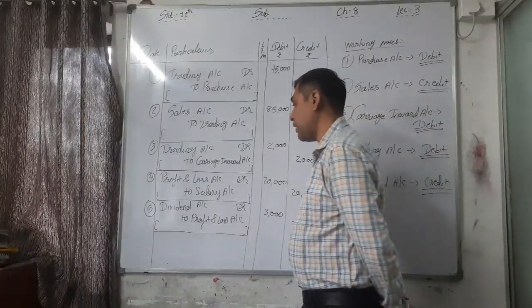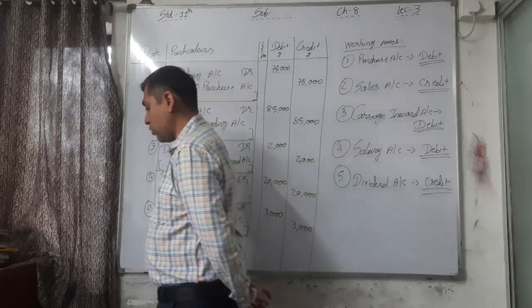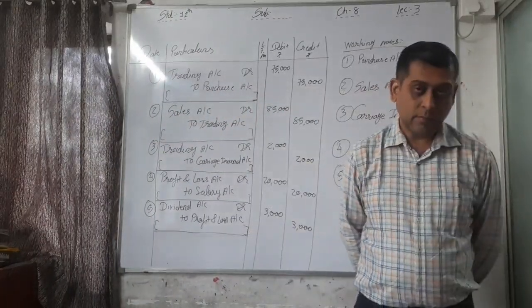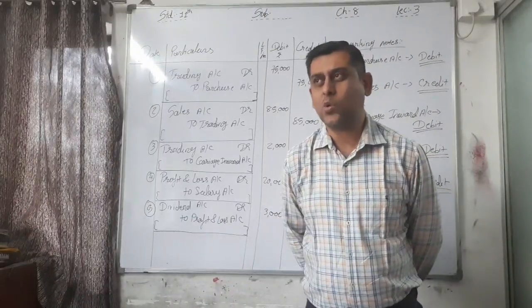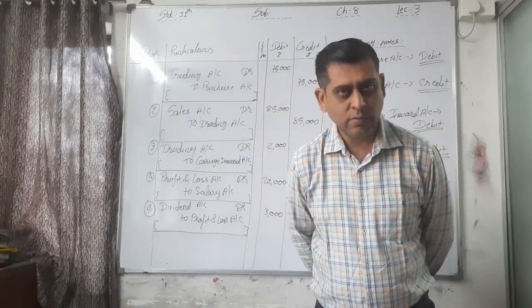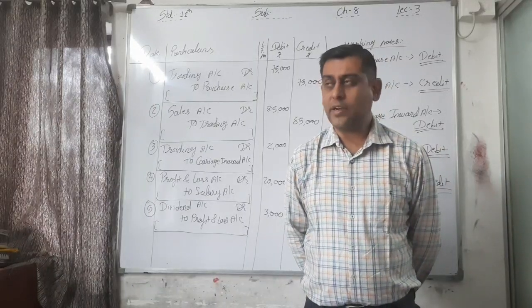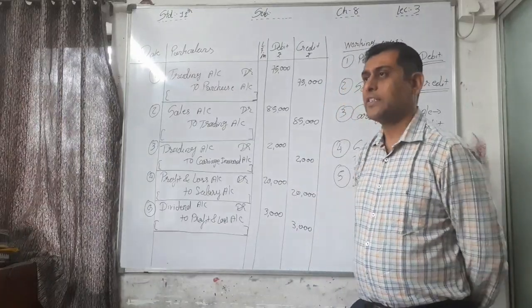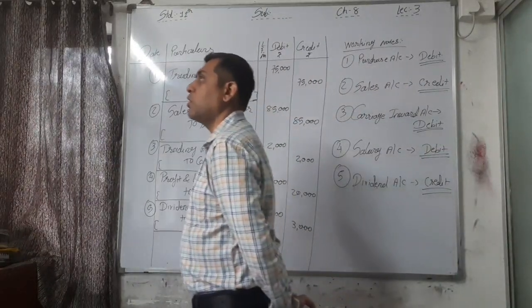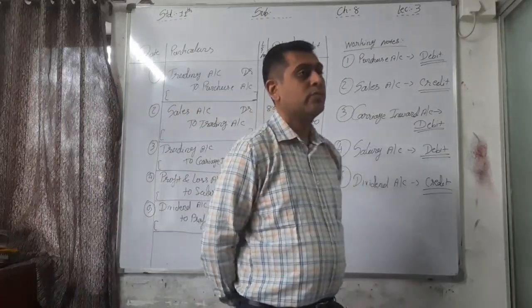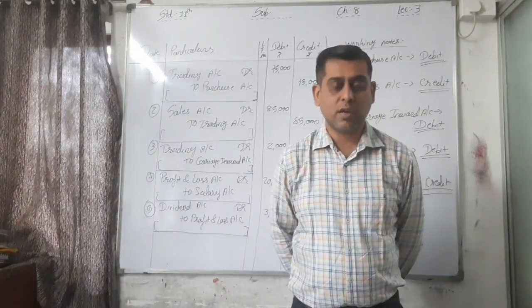Profit and loss account debit to interest expense account, being interest expense account of rupees 1000 closed and transferred to profit and loss account.